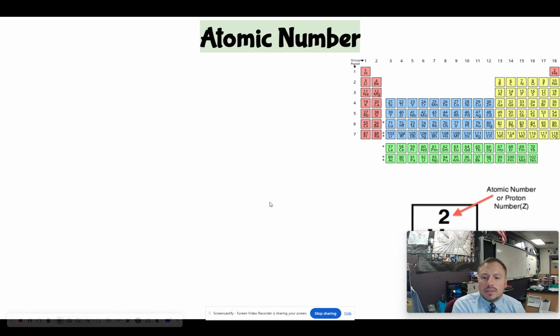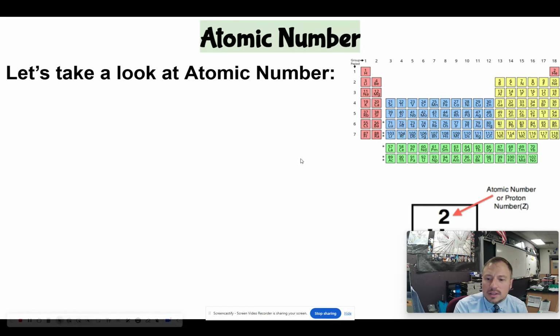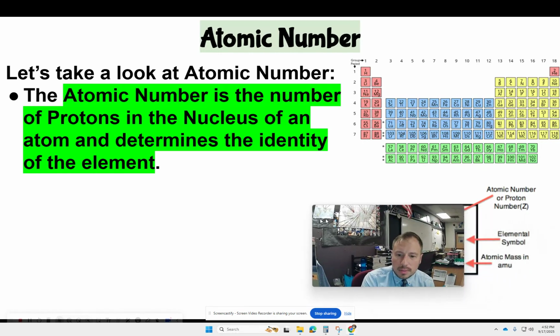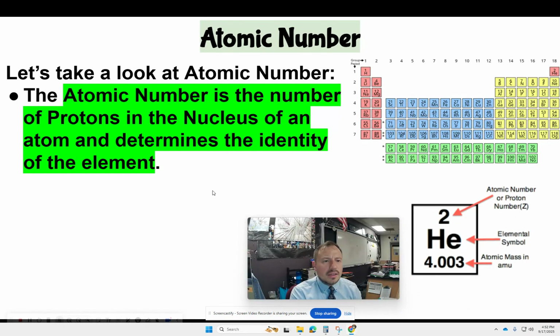So now let's talk about how all this plays together when we're rearranging them with the periodic table. And the atomic number is the first thing we need to learn about when we start putting together a periodic table.